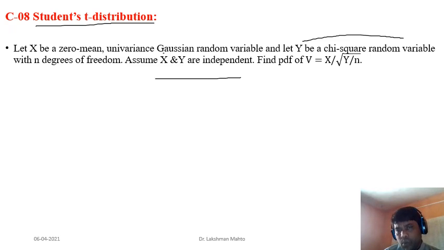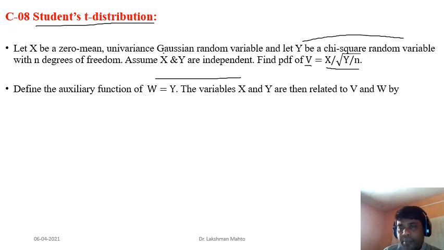Then we have to find the PDF of this function of x and y. We give it the name v. v is defined as x divided by the square root of y by n. So we have a new random variable, you can say a transformed random variable. But here we observe only one transform function, v. Where is w? In order to apply a change of variables, we have to introduce some auxiliary random variable, an auxiliary function.